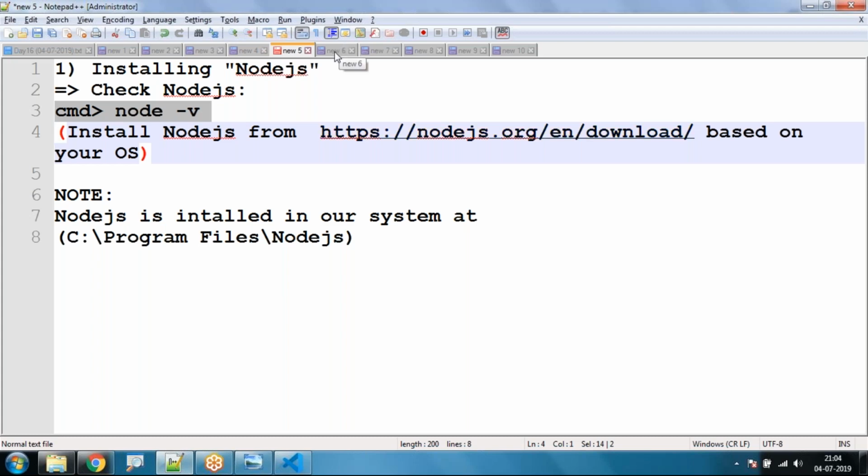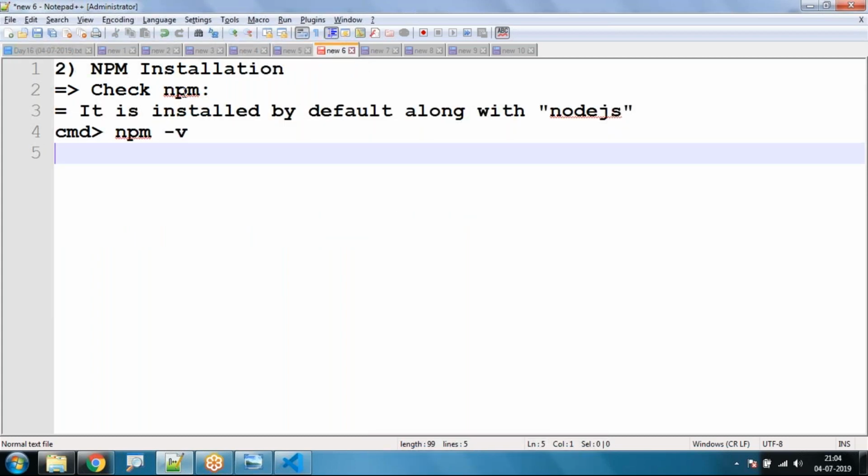Right, so once Node.js is installed in your system, the next software you have to check is npm. Along with Node.js, Node Package Manager is automatically installed.